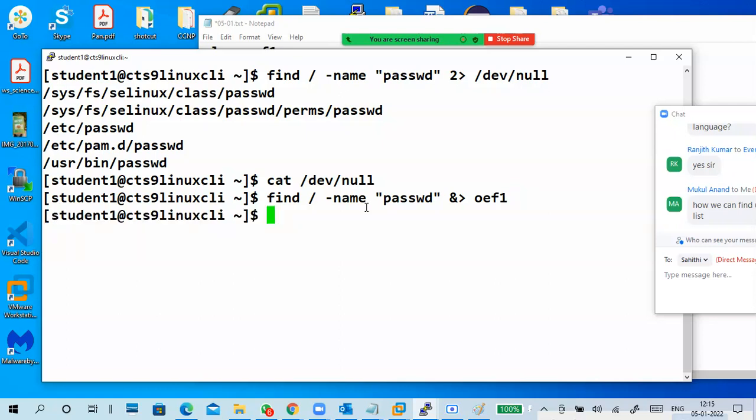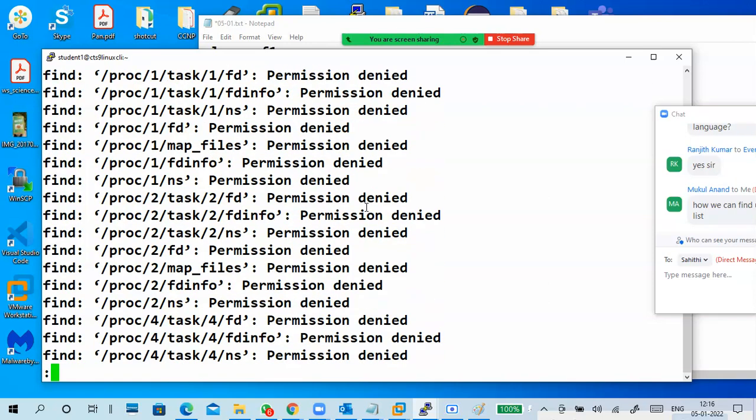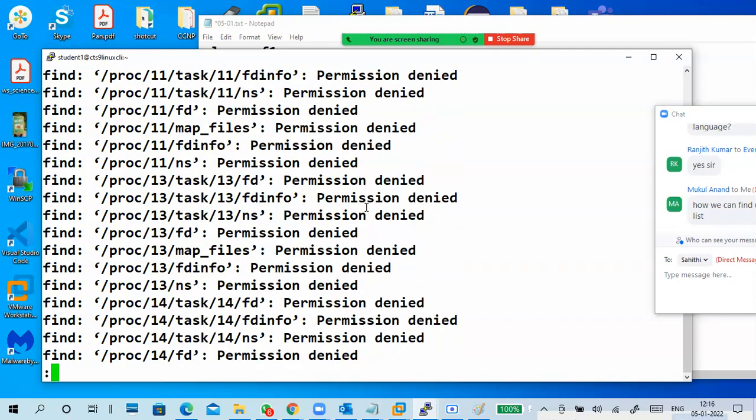It's not displaying anything, not output or error, because output and error went to this file. See, it contains error, and I'm searching for an output also.